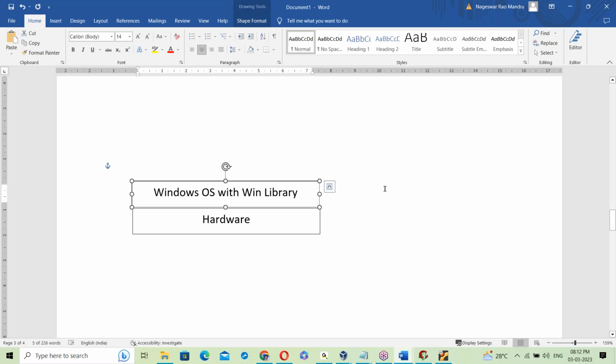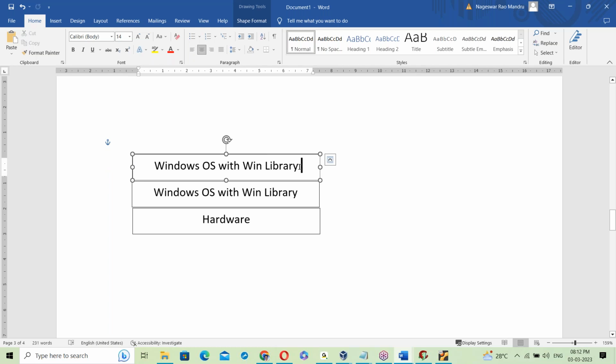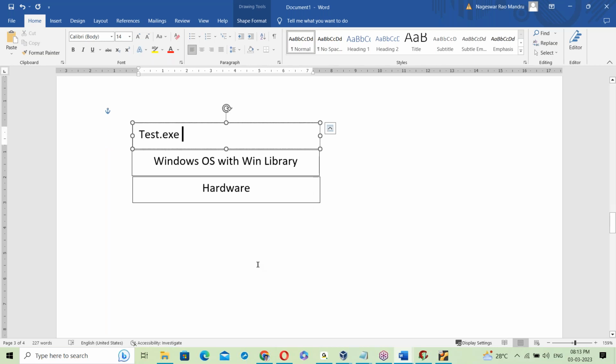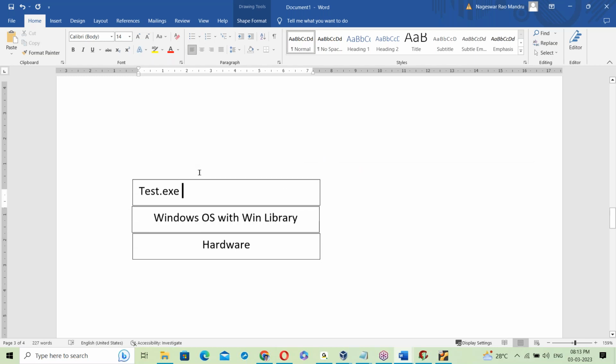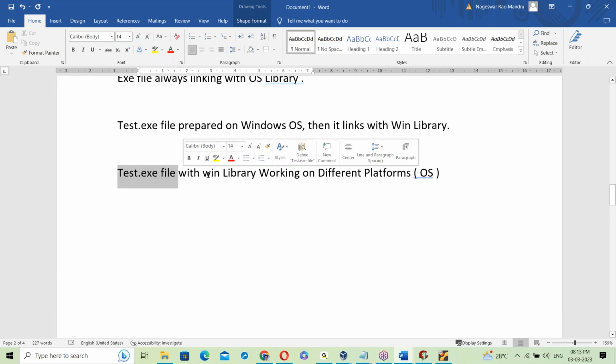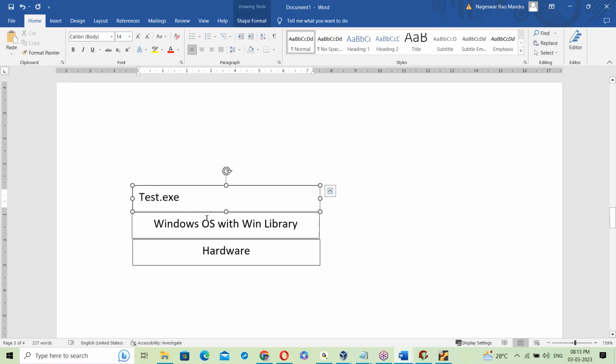Next, on top of this, the test.exe file is running. So we have hardware, and on top of the hardware a Windows OS with the Windows library. When you try to run the test.exe file on Windows OS here, it will try to call the Win library, the Windows OS library. Yes, it's available here.